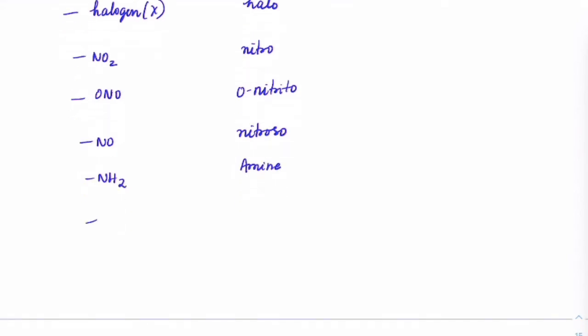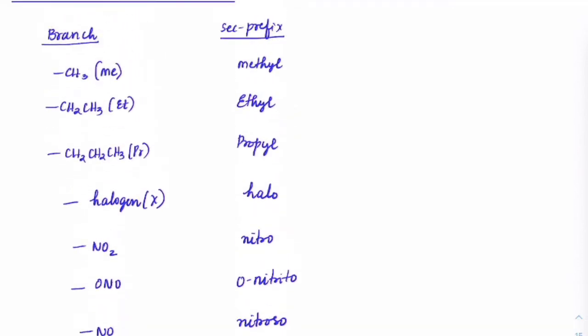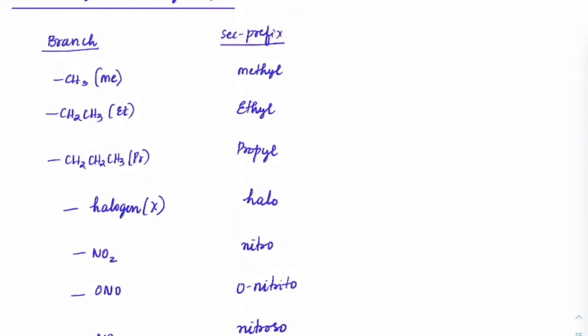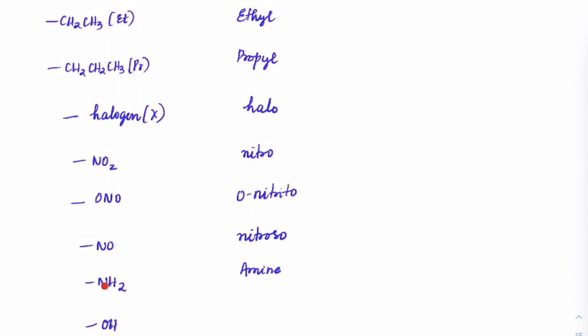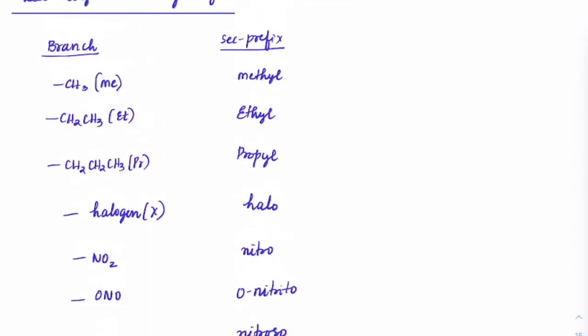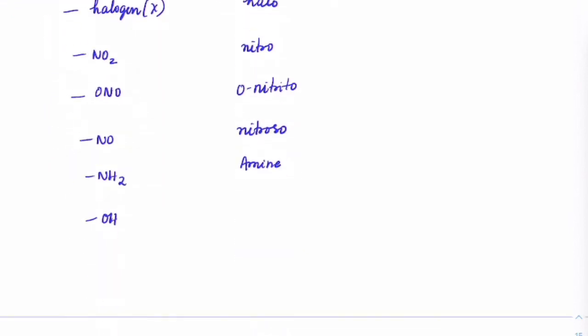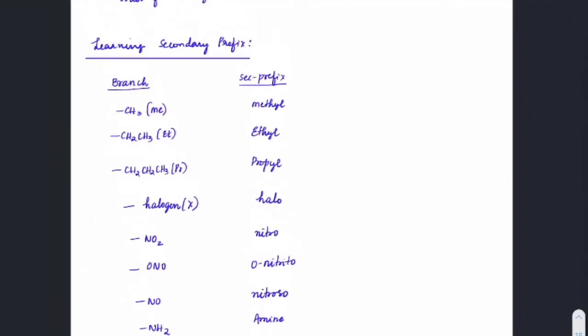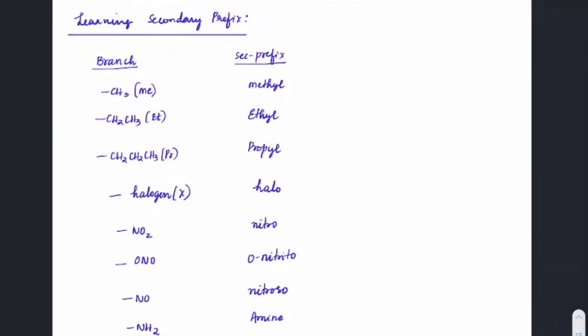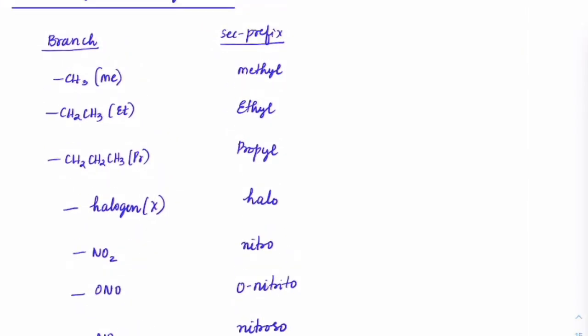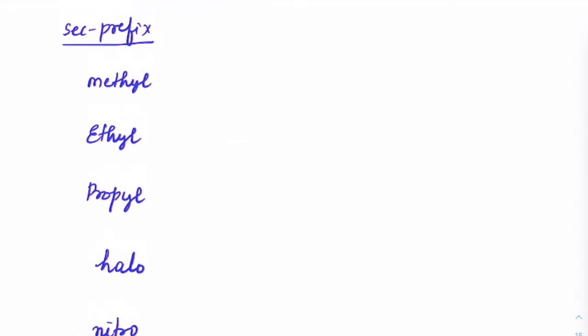If the connection is OH and OH is becoming a secondary prefix, see, OH and NH2 can both act as functional groups, or in some cases they can be secondary prefixes also. So in case you have OH coming, we call it hydroxo or hydroxyl. So these are a few important secondary prefix names.